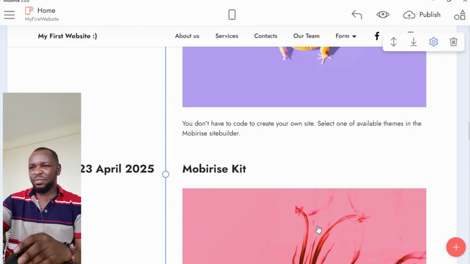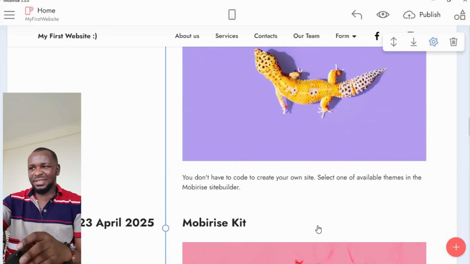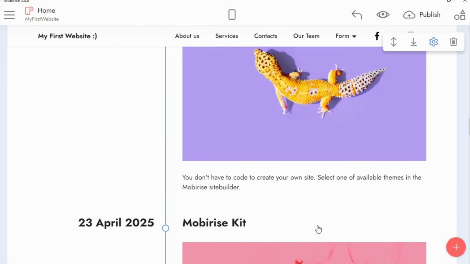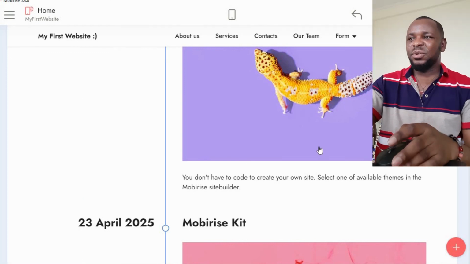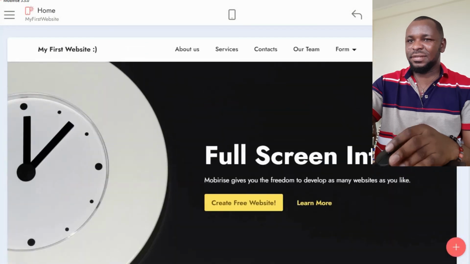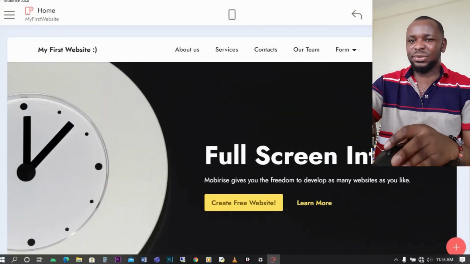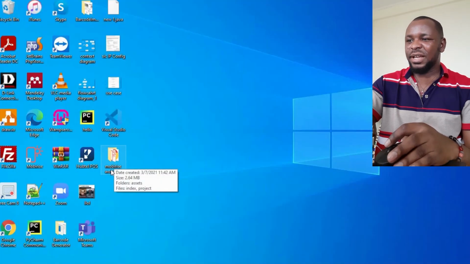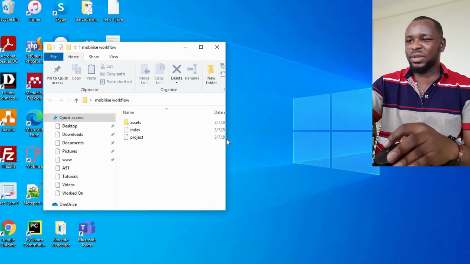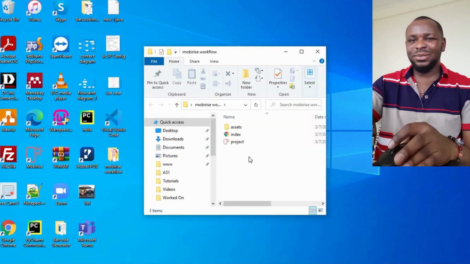As I said earlier on, as this class ends, you are supposed to create your own website of yourself. All right, good. So now let's go to where our file has been kept. All right, we saved the file on our desktop. On our desktop we have here Mobirise Works. When you click on it, there are only 3 files or so.